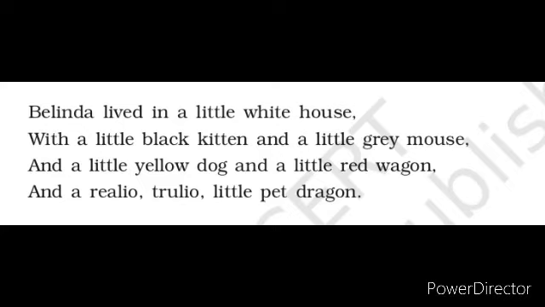What is the rhyme scheme of this poem? The first line ends with house, the second line ends with mouse. So A. The third line ends with wagon, B. And the fourth line ends with dragon. Again B. So the rhyme scheme is A A B B.